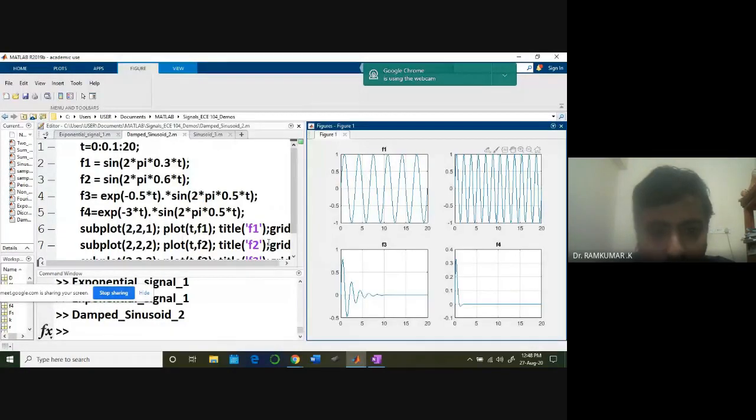Dock it. Can you see it? First one is a much reduced frequency, 0.3. Second one is increasing frequency, because between 0 and 20 you get 1, 2, 3, 4, 5, 6 cycles. Here, more cycles in the same time period, 20. Here it's also 20.